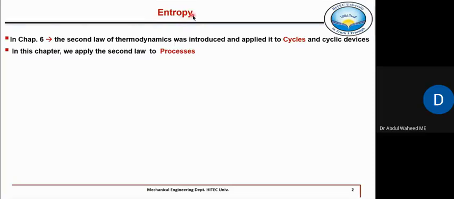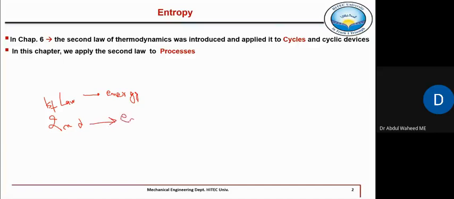Because the first law of thermodynamics is all about the property known as energy and the conservation of energy. So the first law was only about energy. The second law will introduce a new property which is known as entropy.